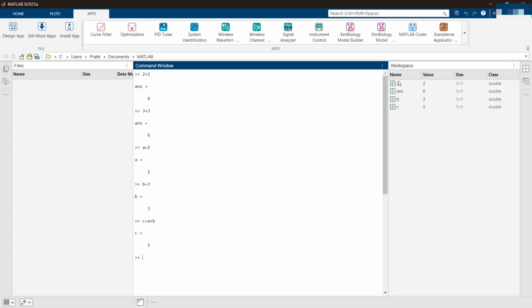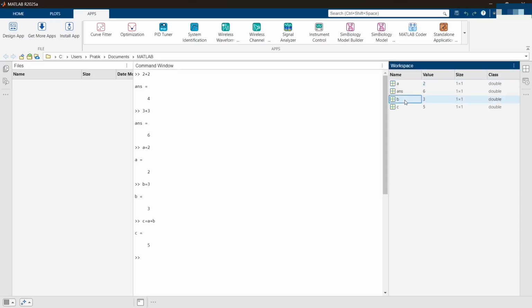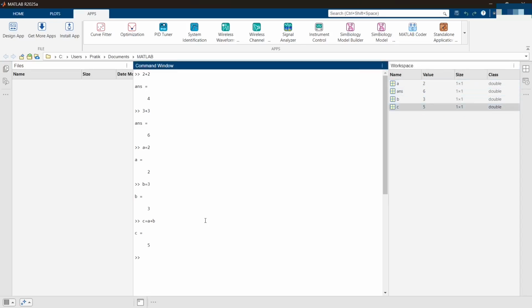On the right hand side, you can see the workspace, where A, B, and C are listed with their values. Generally, in other programming languages, you would type c again to print the value and check what is assigned to that variable. But here in MATLAB, the workspace directly shows the variable name as well as the value stored in it.